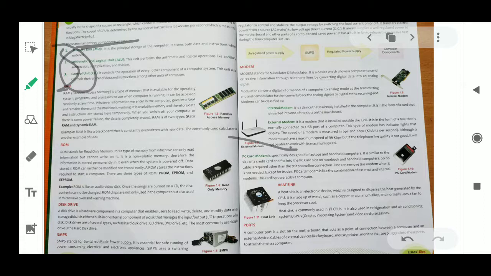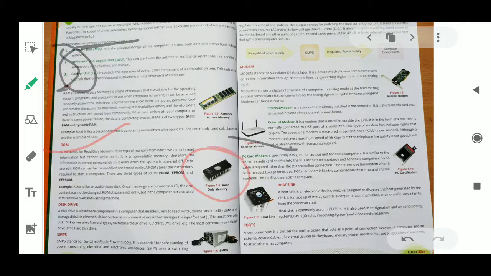So next internal hardware is your RAM. What is RAM? Random access memory. It is a type of memory that is available for operating system programs and processes to use when the computer is running. It is accessed randomly at any time. Whatever information we enter in the computer goes to the RAM and remains there until the machine is working. It is a volatile memory. Volatile memory means when you switch off your computer, everything is forgotten.